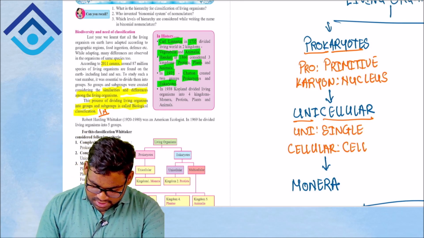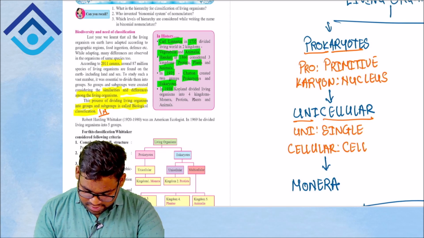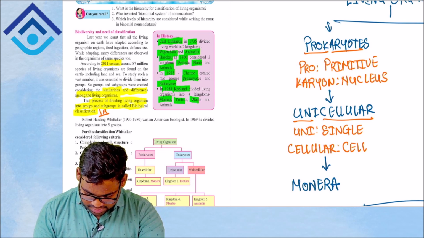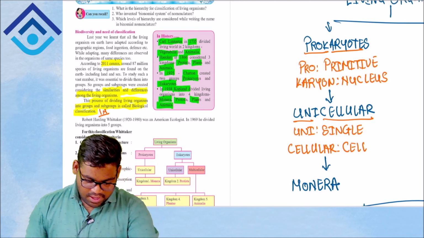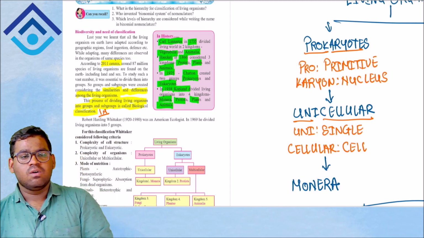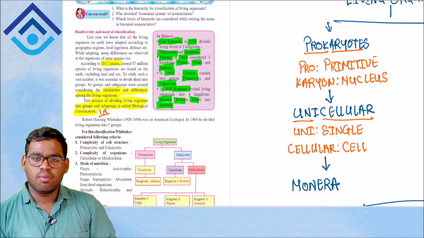Okay, and then in 1938 we had Copeland. He divided them into four kingdoms called Monera, Protista, plants and animals. And finally, the final and major one, which we are studying, is given by Robert Whittaker.